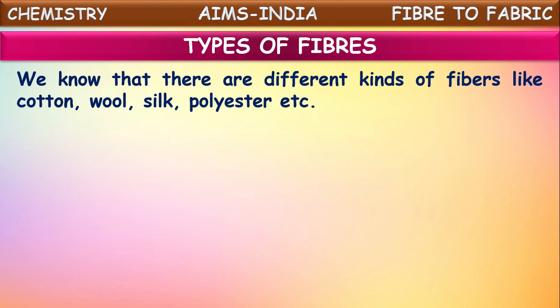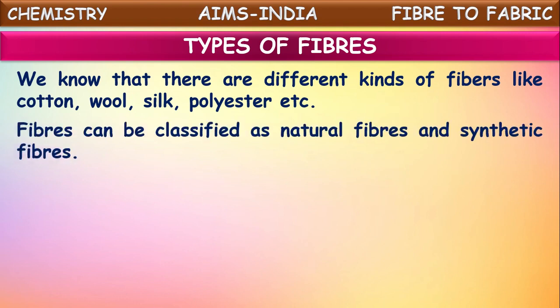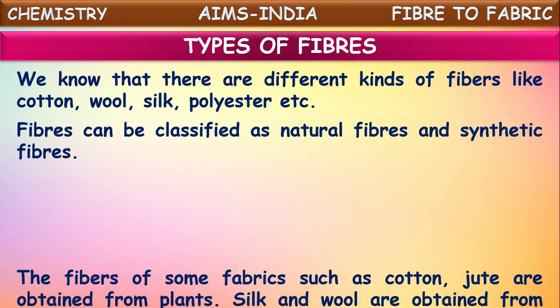We know that there are different kinds of fibers like cotton, wool, silk, polyester, etc. You might have seen these all also. These fibers can be classified as natural fibers and synthetic fibers.